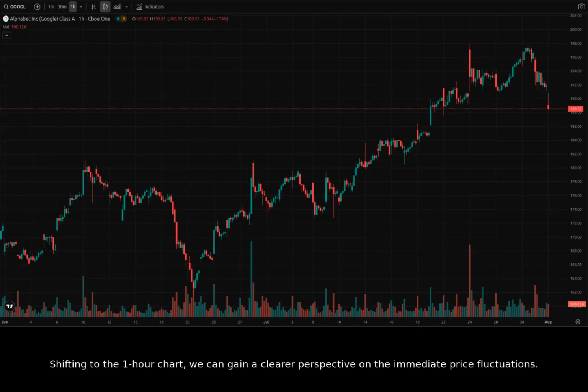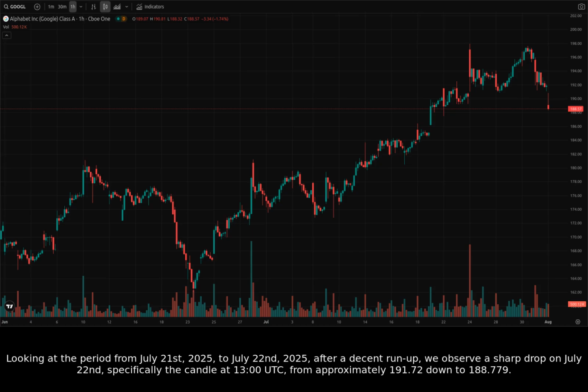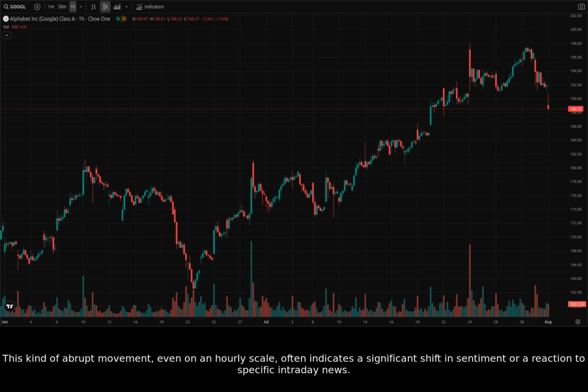Shifting to the 1-hour chart, we can gain a clearer perspective on the immediate price fluctuations. Looking at the period from July 21, 2025 to July 22, 2025, after a decent run-up, we observe a sharp drop on July 22. Specifically, the candle at 1300 hours Universal Time Coordinated, from approximately 191.72 down to 188.779. This kind of abrupt movement, even on an hourly scale, often indicates a significant shift in sentiment or a reaction to specific intraday news.